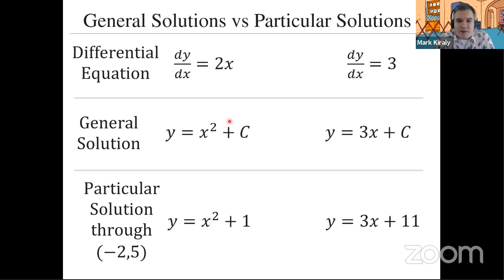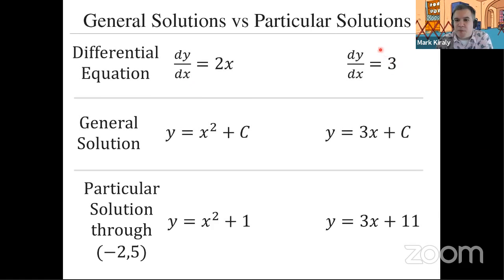So this is a whole family. And so we talk about the general solution. This is kind of the slope field, all of the whole family with all these different constants added in. But if we talk about a particular solution, and now we're talking about going through (-2, 5), well, now we're looking at y equals x squared plus 1, because if I stick -2 in there, -2 squared is 4, and 4 plus 1 is 5. Now that is the curve that passes through that point and has a dy/dx equal to 2x.